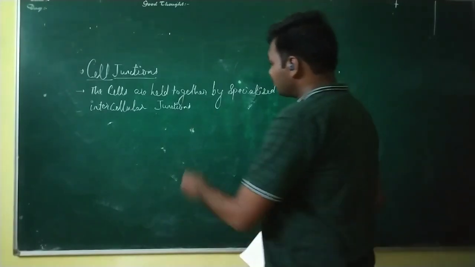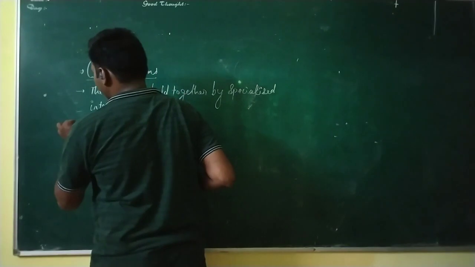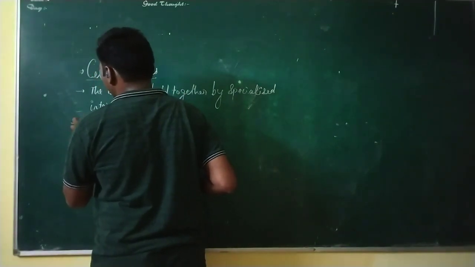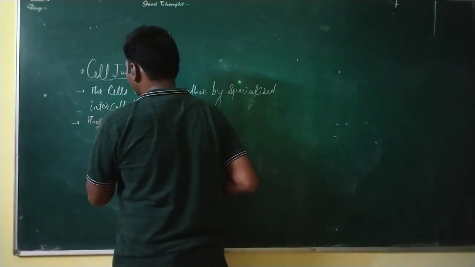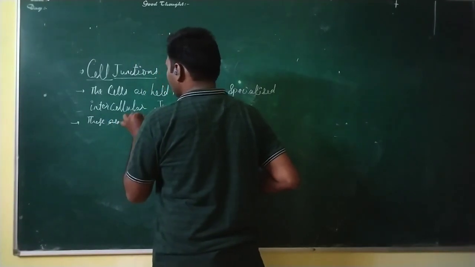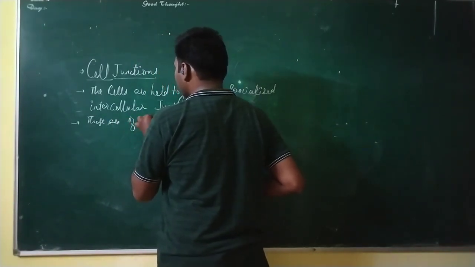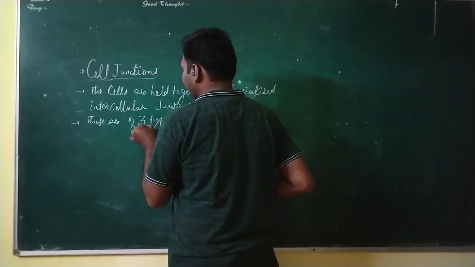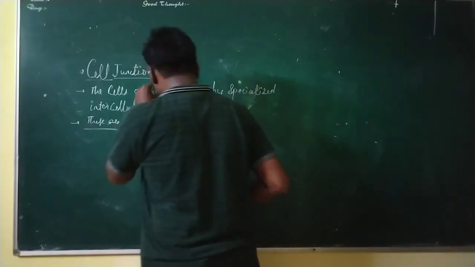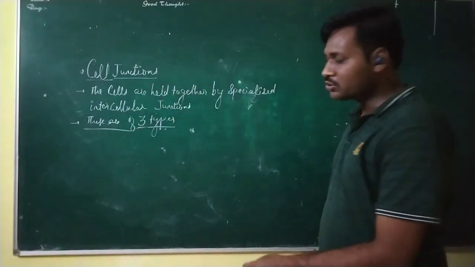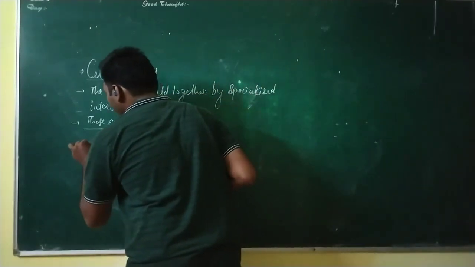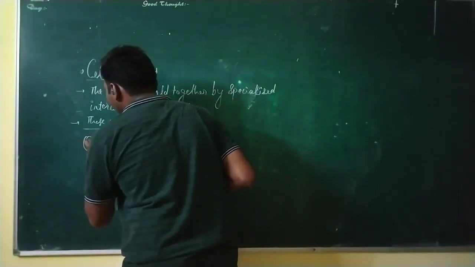Let's see. These are of three types. There are three types of junctions, or the cell junctions. Which are those? First is called the tight junction.